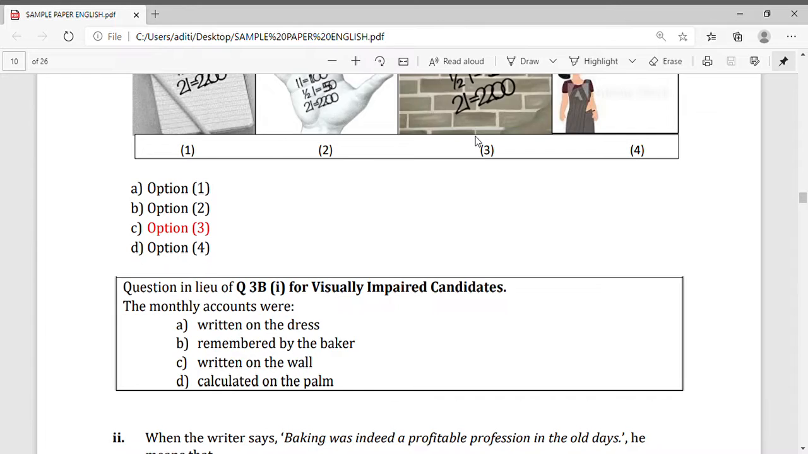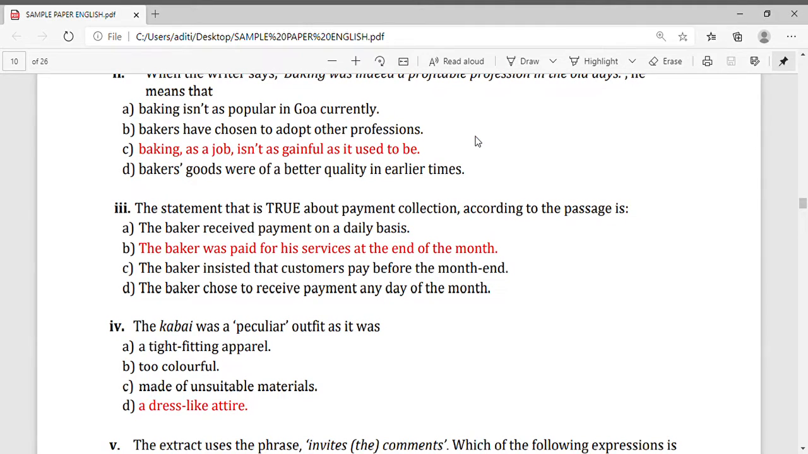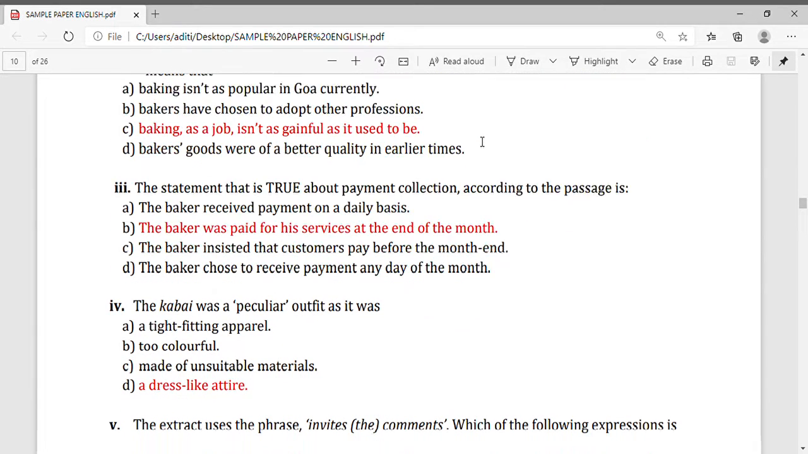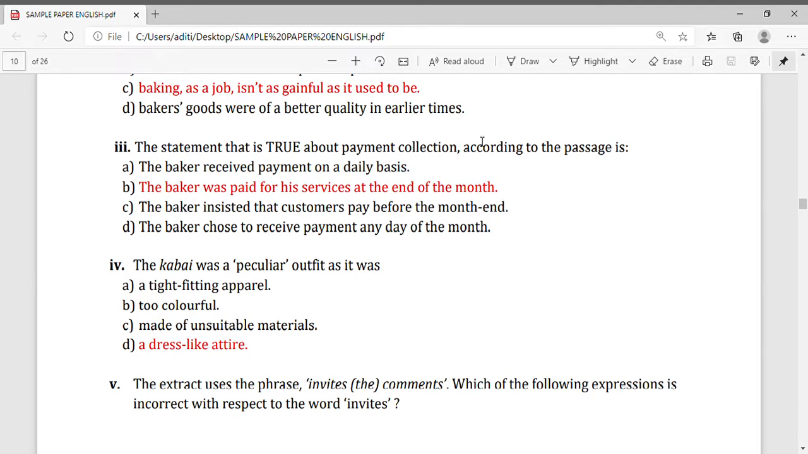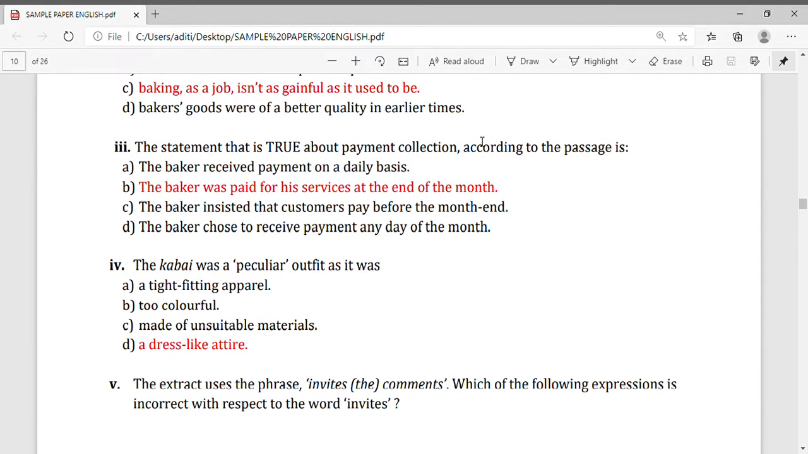Now come to the next question, question number 2. When the writer says baking was indeed a profitable profession in the old days, he means that, options 1, 2, 3, 4. So option C is the correct answer: baking as a job isn't as gainful as it used to be. Now question number 3. The statement that is true about payment collection according to the passage is B. The baker was paid for his services at the end of the month. This is the correct option B.